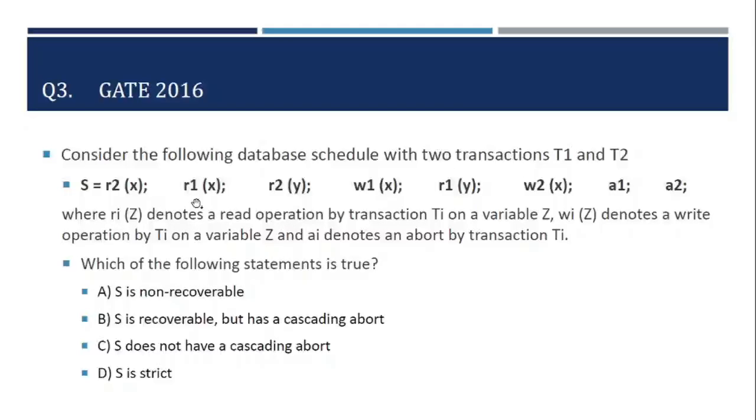Given this scenario, we are asked to check which of the following statements are correct: whether S is not recoverable, whether S is recoverable but has a cascading abort, whether S does not have a cascading abort, and whether S is a strict schedule. Let us check the first two parts, whether S is a recoverable schedule or not.